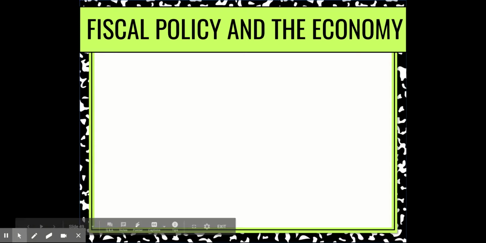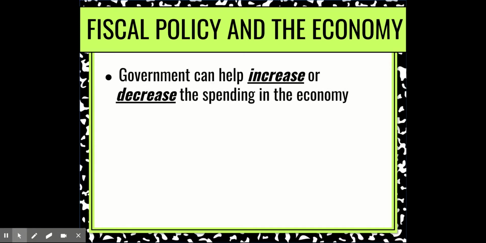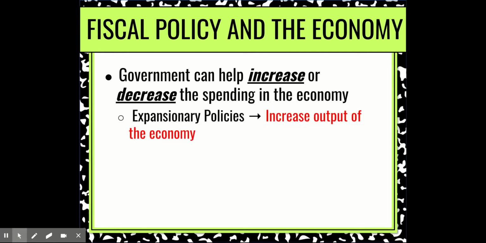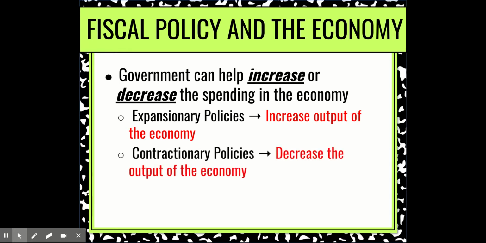Fiscal policy and the economy. Government can either help increase or decrease the spending in the economy, and they do so by two different policies. The first is expansionary policies. This is when the federal government wants to increase output of the economy. This is when the economy is not doing well and they want to fix it. They want to increase the output of a not very healthy economy. The other policies are contractionary policies. This is when they want to decrease the output of the economy. It's when the economy is too hot, meaning inflation is too high.